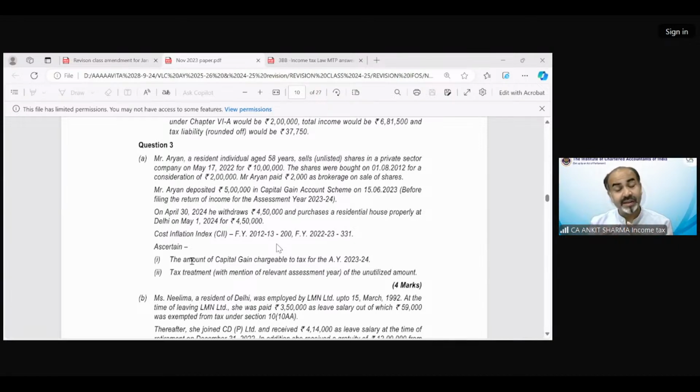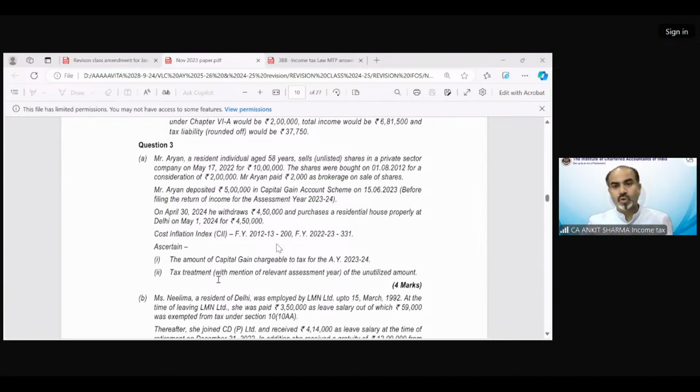First, the starting thing is to understand the question. Then the requirement of the question, what they need from us to calculate. Ascertainment point number 1 says we need to calculate the amount of capital gain chargeable to tax for assessment year 23-24. And the tax treatment, with mention of the relevant assessment year, of the unutilized amount we also need to calculate. So the capital gain for this year, and the treatment of the unutilized amount, in which year and what treatment, should also be explained in the solution of question number 3.